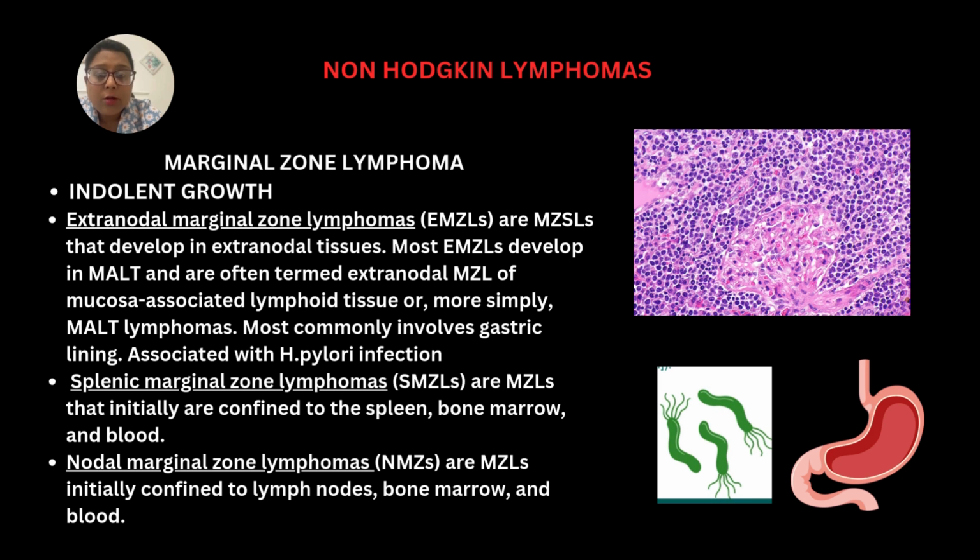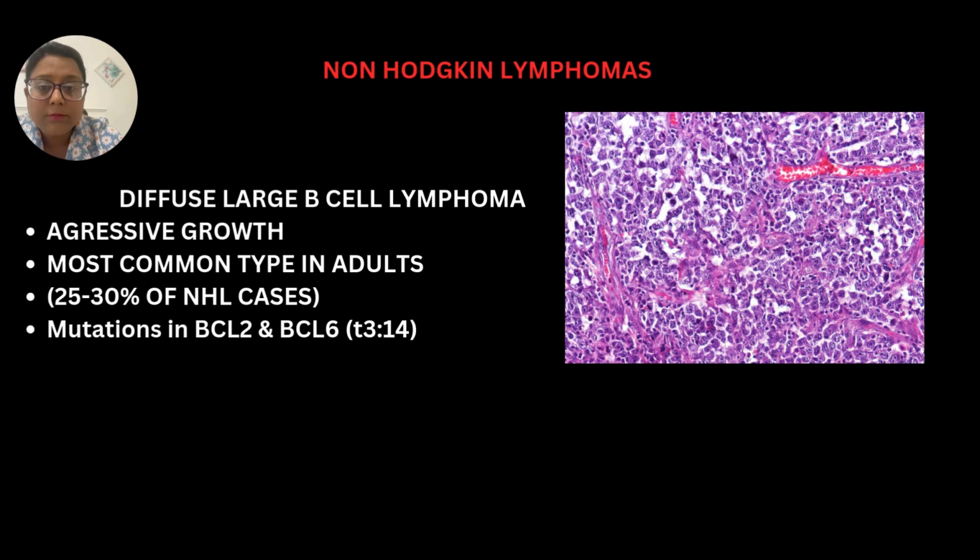Marginal zone lymphoma is also a type of B cell lymphoma which shows indolent growth. These marginal zone lymphomas can be extranodal and nodal. The most common type of extranodal marginal zone lymphomas are the MALT lymphomas or the mucosa associated lymphoid tissue lymphomas, which most commonly involve the gastric lining. And when it involves the gastric lining, this is generally associated with H. pylori infection. Other types of marginal zone lymphoma are splenic marginal zone lymphoma and nodal marginal zone lymphomas, which are generally confined to lymph nodes, bone marrow, and blood.